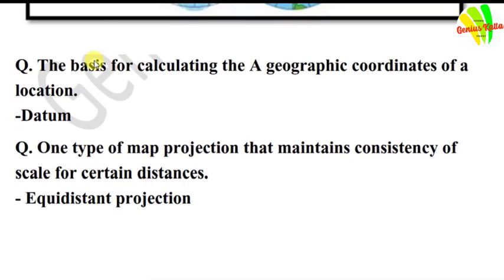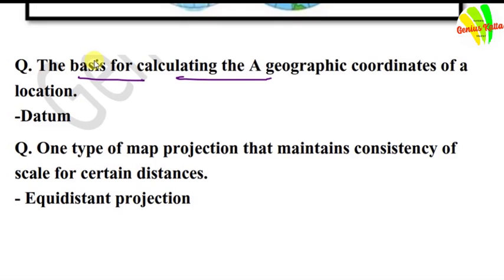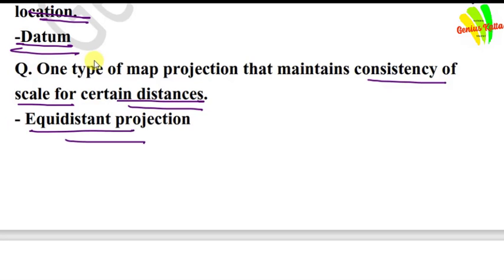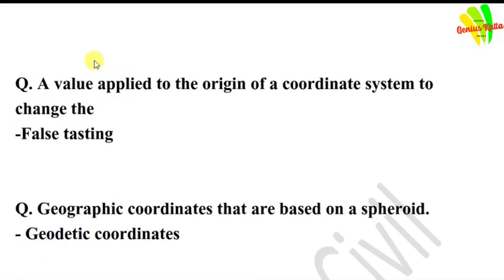Next question is the basis for calculating the geographic coordinates of a location. Answer is datum. One type of map projection that maintains consistency of scale for certain distances. Answer is equidistant projection.